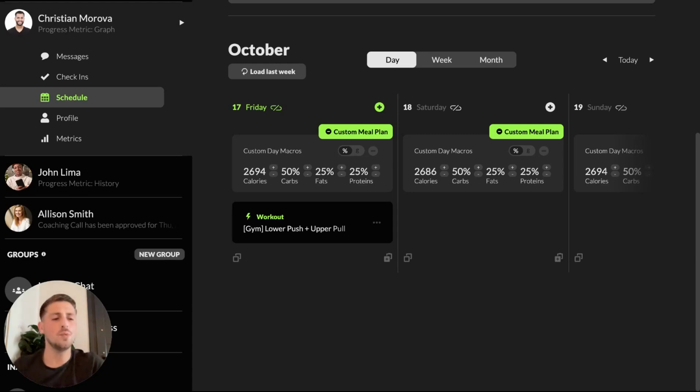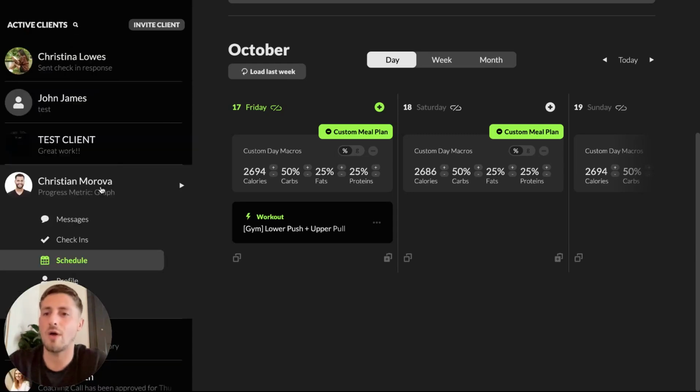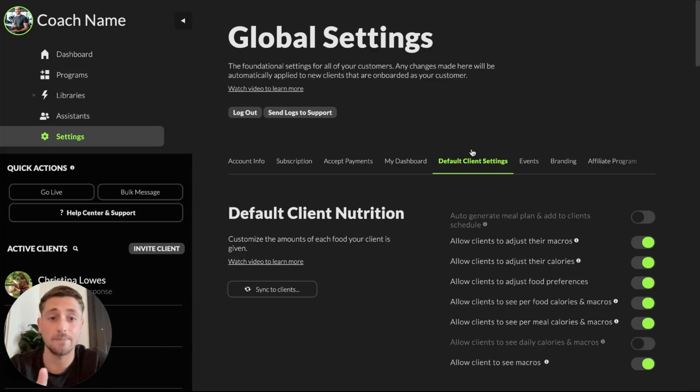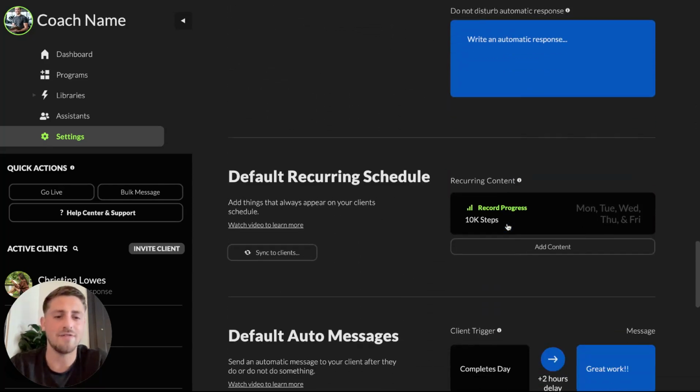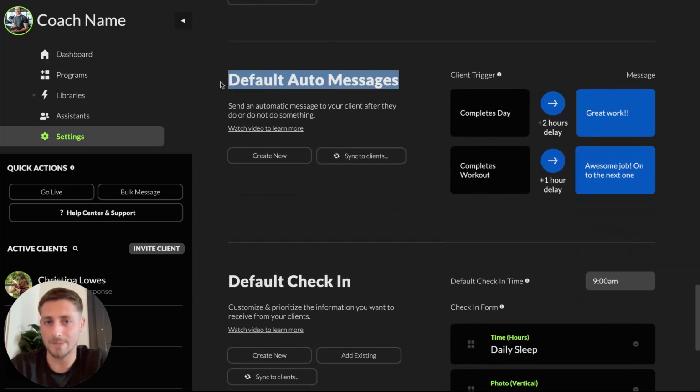Now, another really, really cool type of auto message that we offer inside of MyCoach Ai. Now, this is super unique. I'm going to go here to the global settings, to the default client settings, and find this section that is called the default auto messages. Now, these are really, really unique, and pay attention here. These send with triggers. So these are already pertaining to what the client is doing and is not doing.